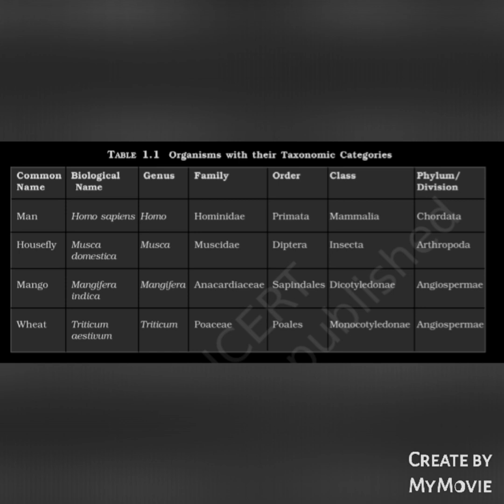Housefly, biological name Musca domestica, genus Musca, family Muscidae, order Diptera, class Insecta, phylum Arthropoda. Mango, biological name Mangifera indica, genus Mangifera, family Anacardiaceae, order Sapindales, class Dicotyledonae, division Angiospermae. Wheat, biological name Triticum aestivum, genus Triticum, family Poaceae, order Poales, class Monocotyledonae, division Angiospermae.